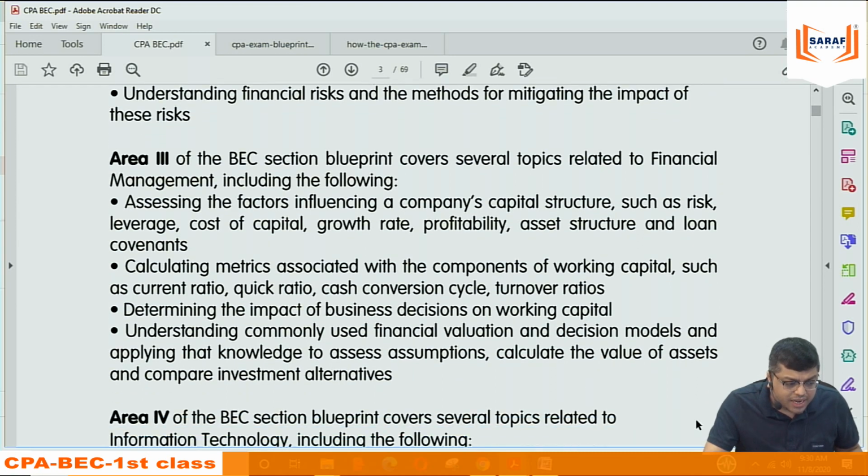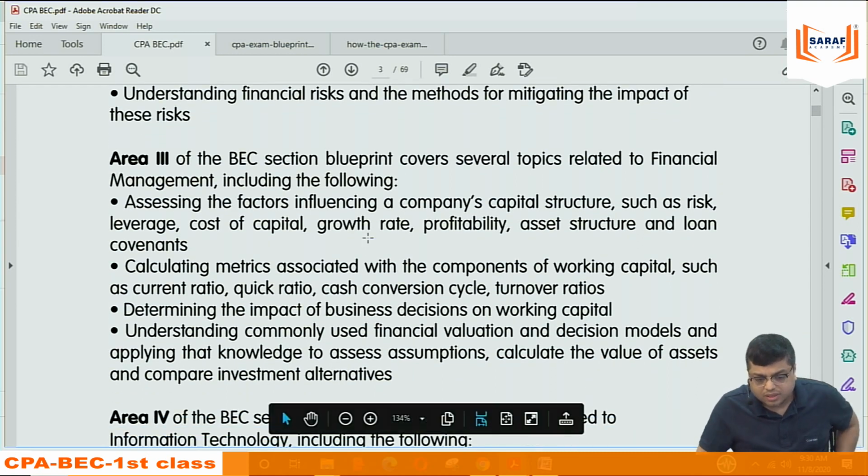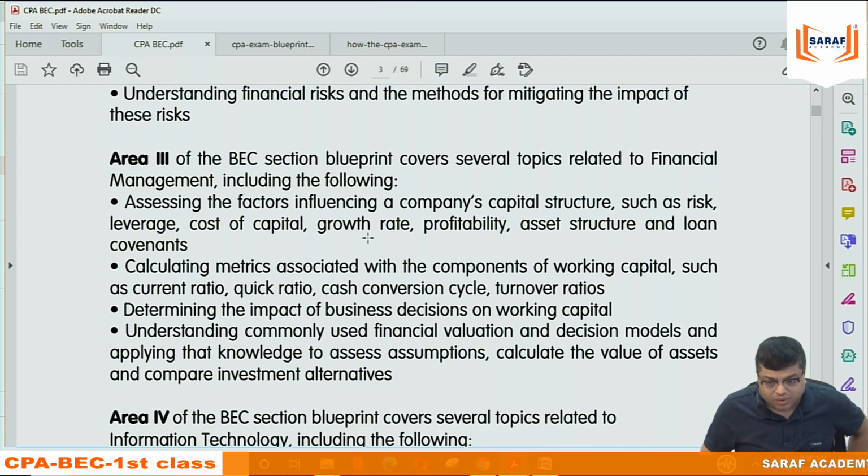The third is relating to finance: source of funds, application of funds, capital budgeting, valuation of firms, working capital, derivatives, hedging. All are included in this financial area.